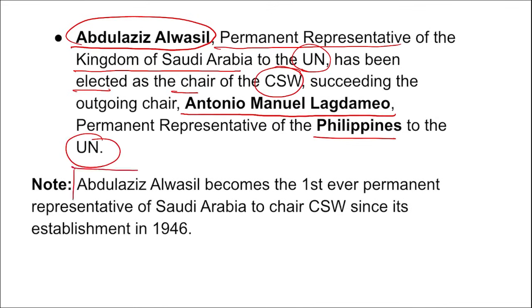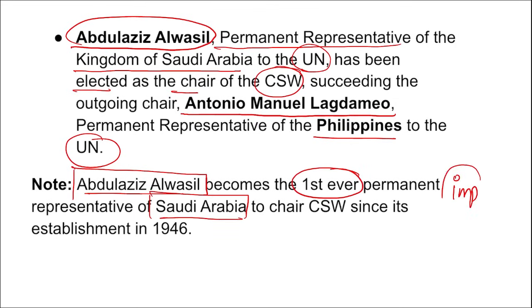Also remember, Abdulaziz Al Wasil became the first ever permanent representative of Saudi Arabia to chair the CSW. This is important; it can be asked. And what is CSW? Commission on the Status of Women.